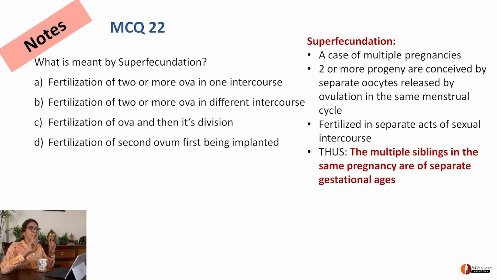When there are two, the mother has ovulated producing more than one secondary oocyte, and by two separate intercourse acts, she has landed up conceiving two separate children who could be parented by the same father or who could be from two separate fathers. This is superfecundation. The person who is shooting this video now is also smiling. So I'm sure you all are smiling at this, but this is asked in the exam.